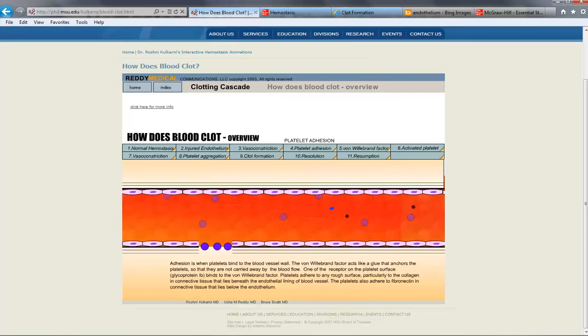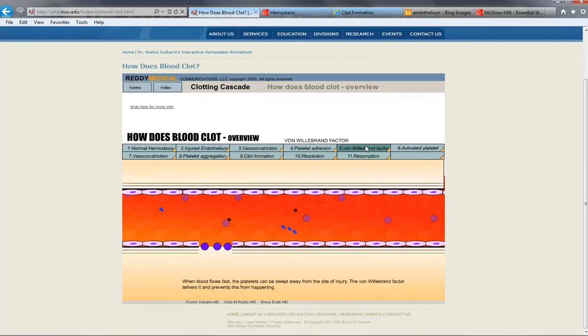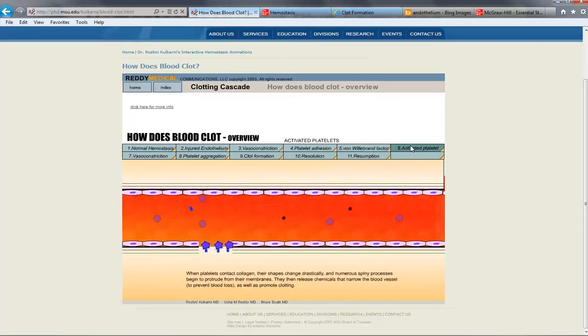So in the second stage of hemostasis, which is platelet plug formation, we see here that the damaged endothelium area has attracted some platelets. Those platelets will also bind von Willebrand factor, which acts somewhat like tentacles or glue that attracts more and more platelets to that activated area.